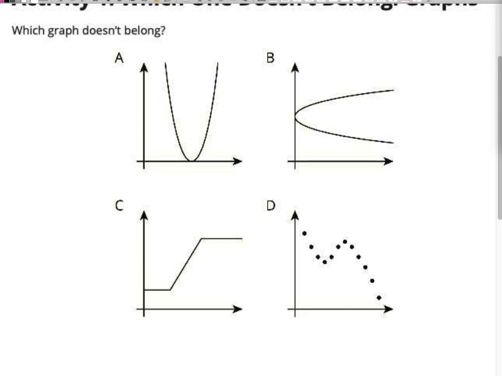As always with these types of warm-ups where it asks you to choose one that doesn't belong, there's usually a way to make all of them the one that doesn't belong, right? So we could say C doesn't belong because C is the only one that involves straight lines. The others are all curved. Even D, if you connect all those dots, would be curved, right? And C is the only one that would have straight lines. So I guess there's a way to make all of them the one that doesn't belong. All right. Well, that's good. It gets us kind of thinking about some math concepts and some math things as far as looking at graphs and interpreting them and thinking about them in that way.